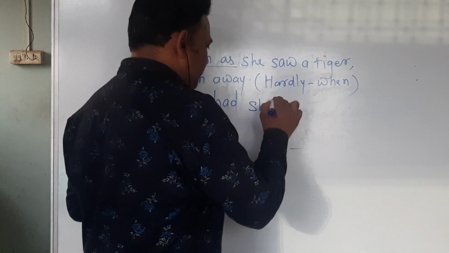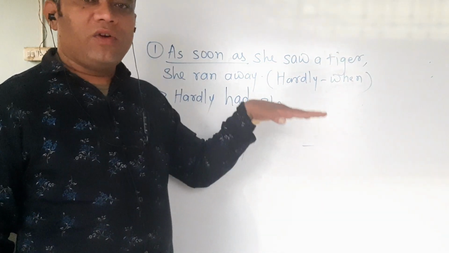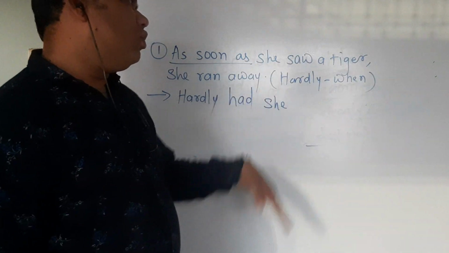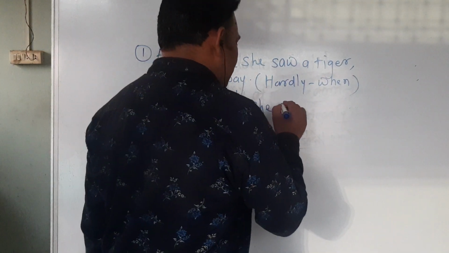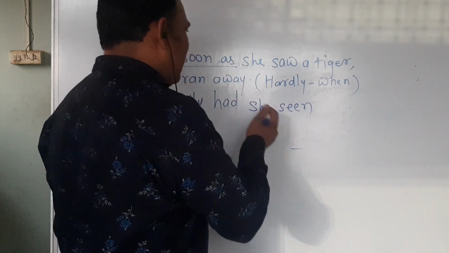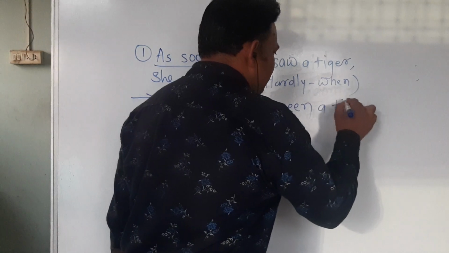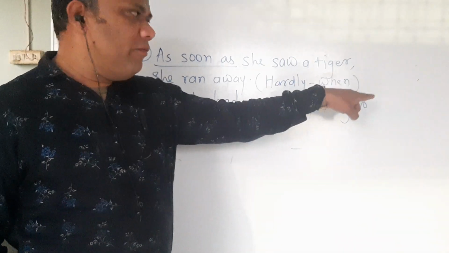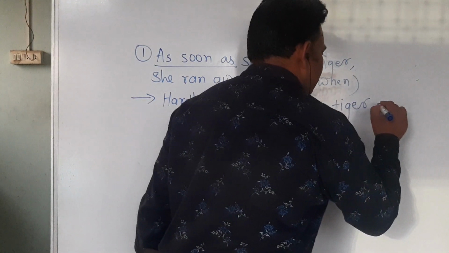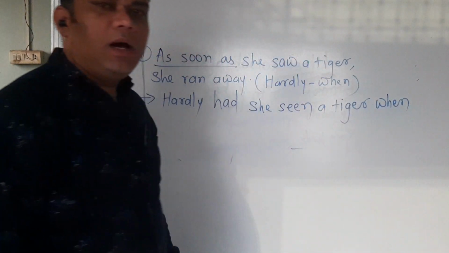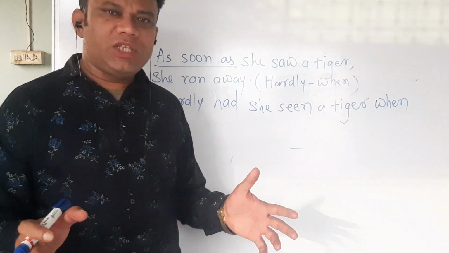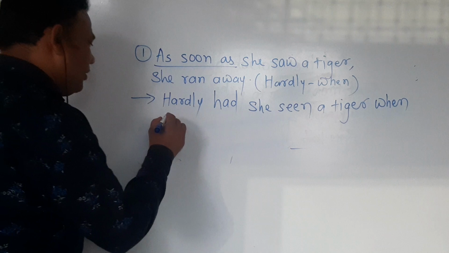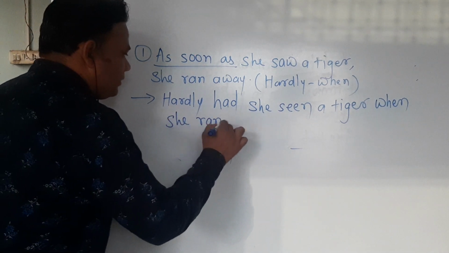"Hardly had she." And remember that in the sentence of "hardly when", the main verb always comes in the third form. So the third form of the verb "saw" is "seen". "Hardly had she seen a tiger." And here, the comma we have to replace with the conjunction "when". After using "when", there will not be any change in the sentence. The remaining part of the sentence we have to write as it is. "When she ran away."